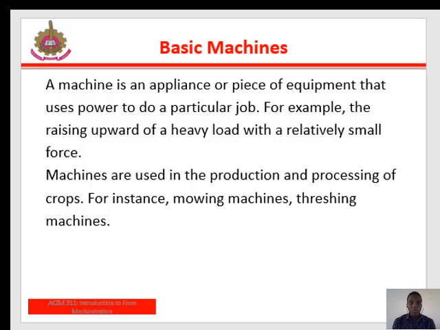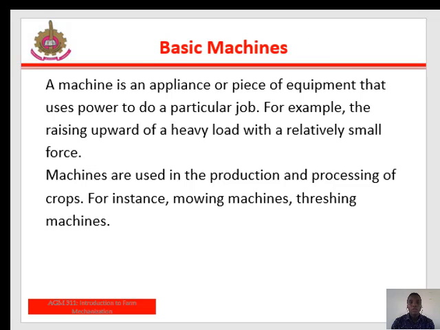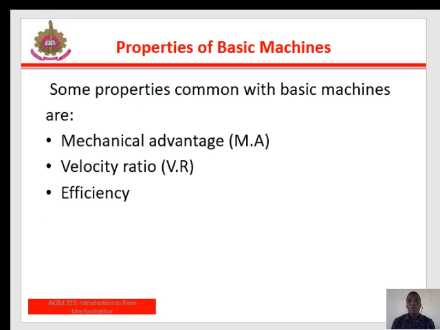We have different types of basic machine. We have the lever, the pulley, the screw and gears, the inclined plane, the wheel and axle. We also have the wedge. We are going to discuss these basic machines one after the other. But before then, we have to look at the properties of a basic machine. Some properties common to all basic machines are the mechanical advantage, the velocity ratio, and the efficiency. We look at the properties one after the other, starting with mechanical advantage.